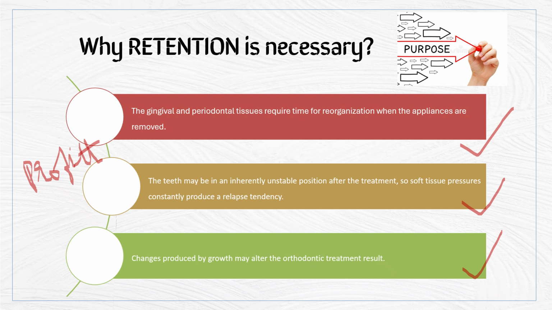Then the next one is that there will be more growth, because orthodontic treatment is carried out mostly in teenagers and less so in adults, right? So there will be growth remaining for these persons. The changes produced by growth may alter the orthodontic treatment. So for that growth to be completed, we have to maintain the retention process. Once the growth is completed, then we can move on. This is especially important in class 3 cases, because in class 3 tendencies, the treatment modality will be mainly based on the growth process.